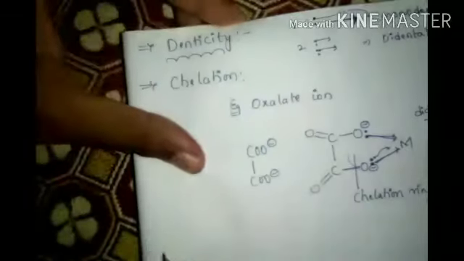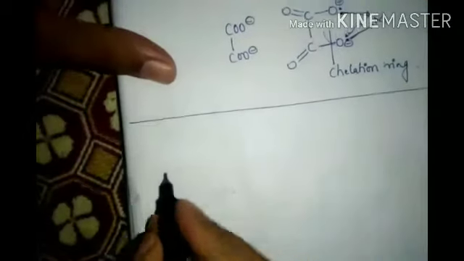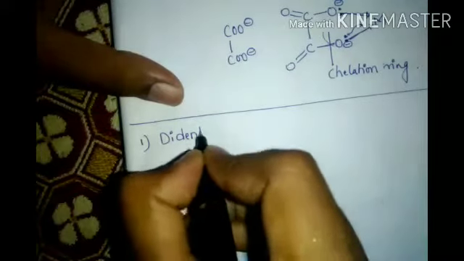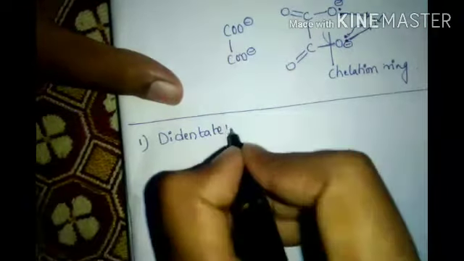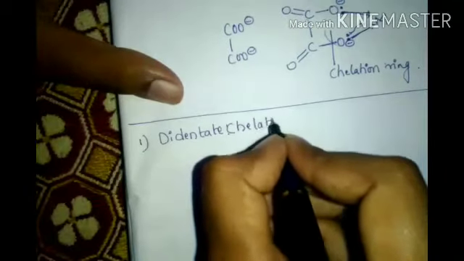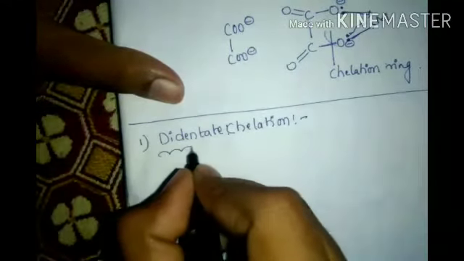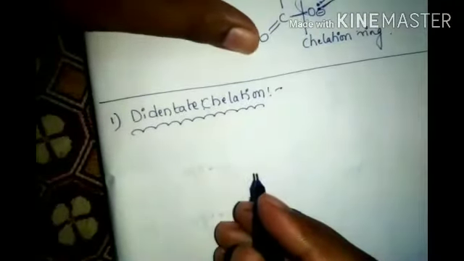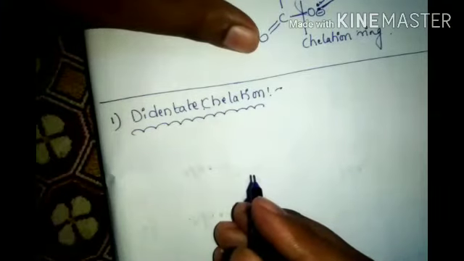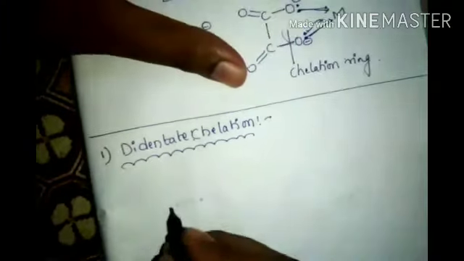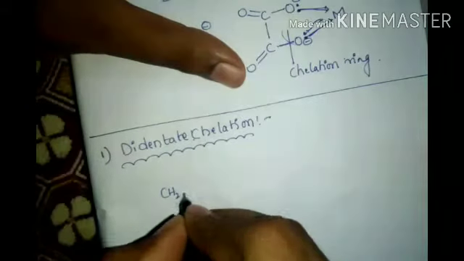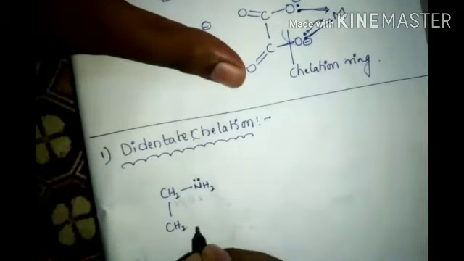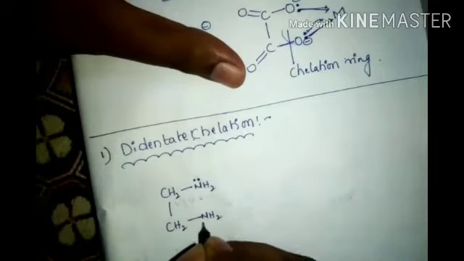Now first, didentate chelation. Now take ethane 1,2-diamine: CH2 NH2, CH2 NH2.